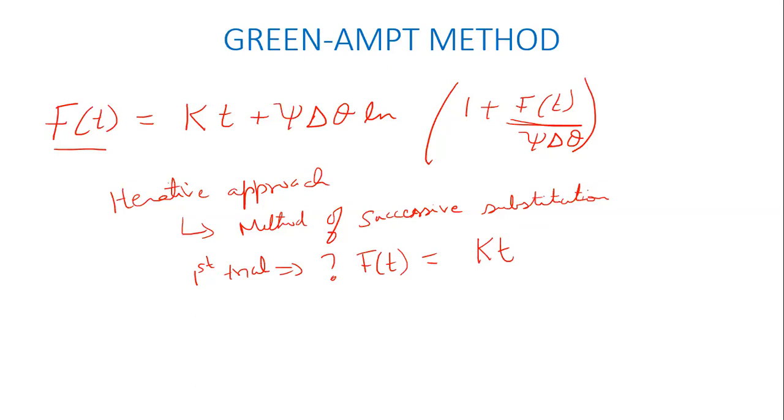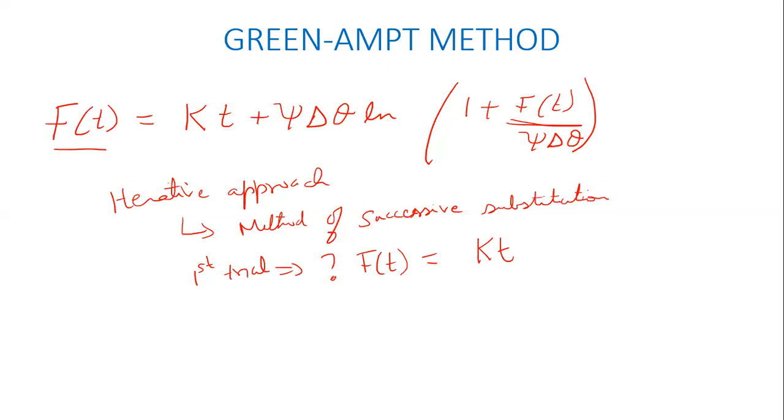What does that mean? F of t equal to KT means the suction component of infiltration you're ignoring. That's what that means, right? If I say f of t equal to KT, that means psi is either 0 or delta theta is 0, which means I'm ignoring whatever infiltration happens because of the suction head. You're saying, let us assume as a first guess that infiltration is happening only due to gravity. Then f of t will be equal to k times t, right?